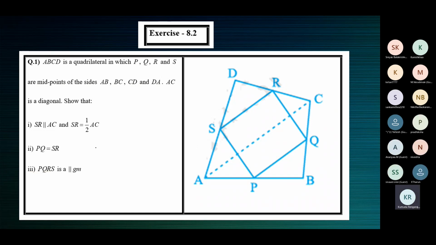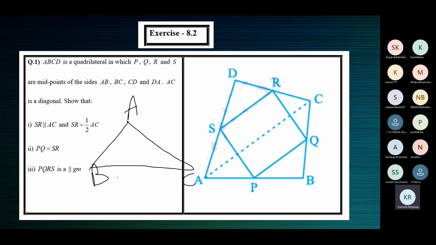The line segment joining the midpoints of any two sides of a triangle is parallel to the third side and equal to half the length of the third side. So let's take this triangle ABC. This should be given to us. Given means all this should be provided in the question. To use the midpoint theorem, these must be given in the question.